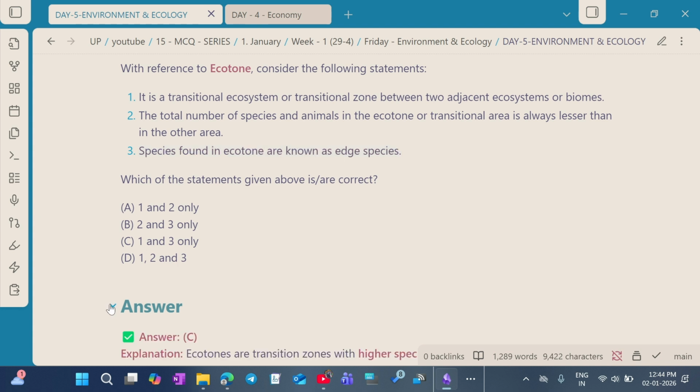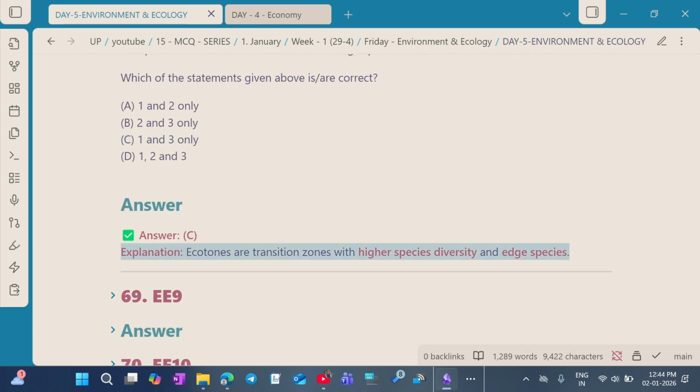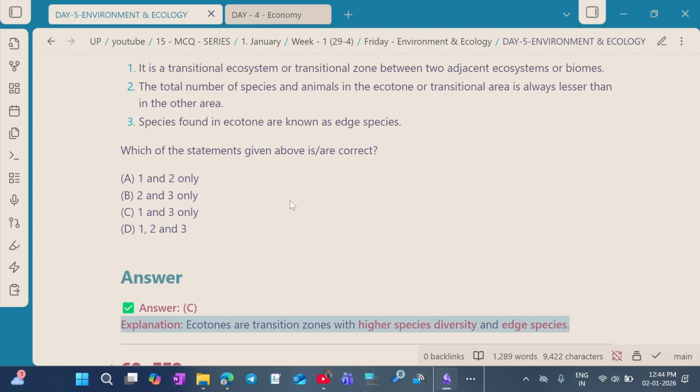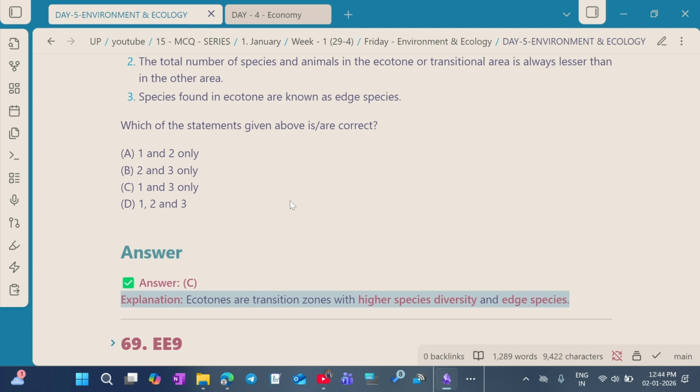So the correct answer for this question is option C. 1 and 3 only are correct, 2 is wrong. Ecotones are the transitional zones with higher species diversity and edge species.